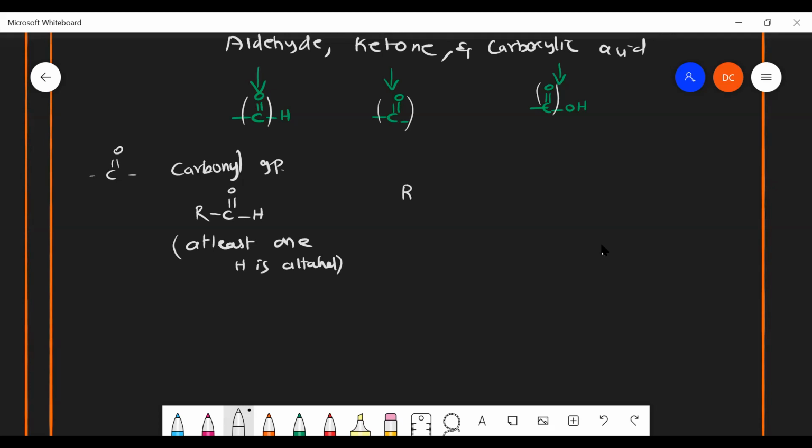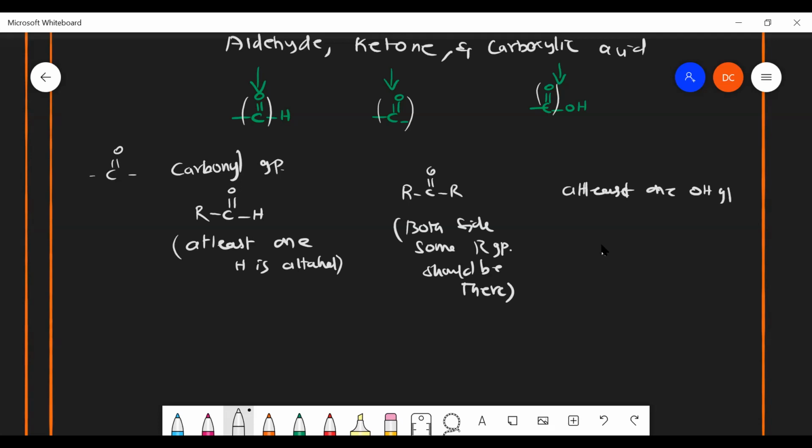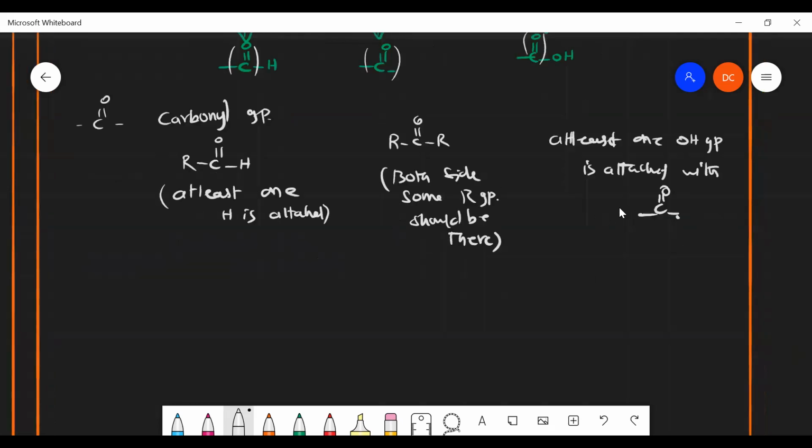What about ketone? R, C double bond O, R, on both sides some R group should be there. Then only it will be called a ketone. What about carboxylic acid? At least one OH group should be attached with the carbonyl group, C double bond O group. Then it will be called a carboxylic acid.